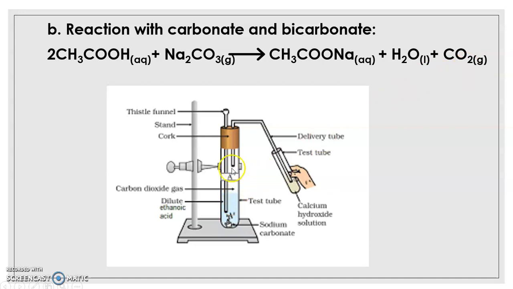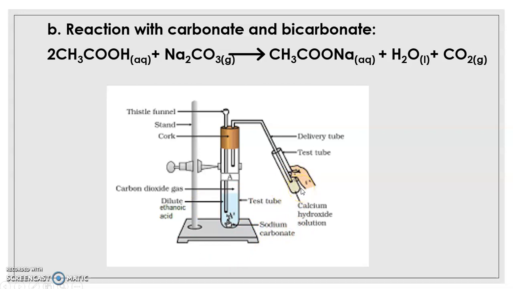Now this carbon dioxide which is liberated will come out from this delivery tube and get bubbled in this calcium hydroxide solution. When it bubbles in this calcium hydroxide solution, calcium hydroxide combines with carbon dioxide to give you calcium carbonate, CaCO3. That calcium carbonate which is formed remains insoluble in water in the aqueous mass.